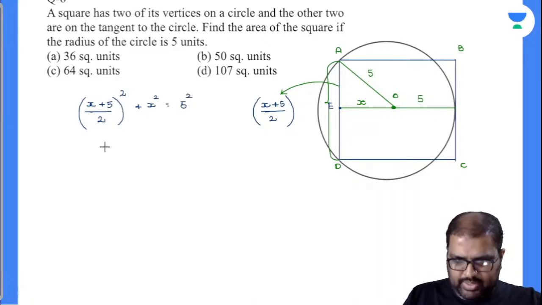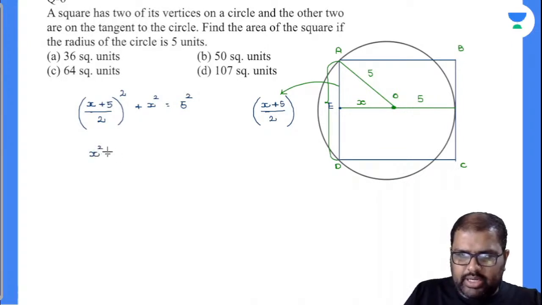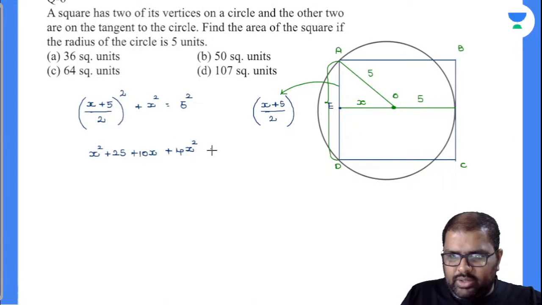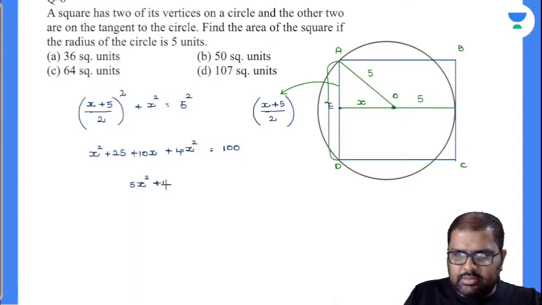What will be this value here? x square plus 25 plus 10x, plus 4x square. Multiply 25 into 4, this will become 100. So finally this will become 5x square plus 10x minus 75 is equal to 0.